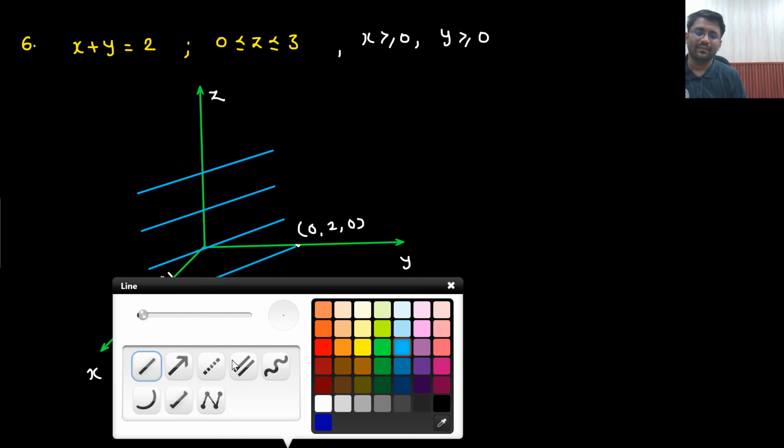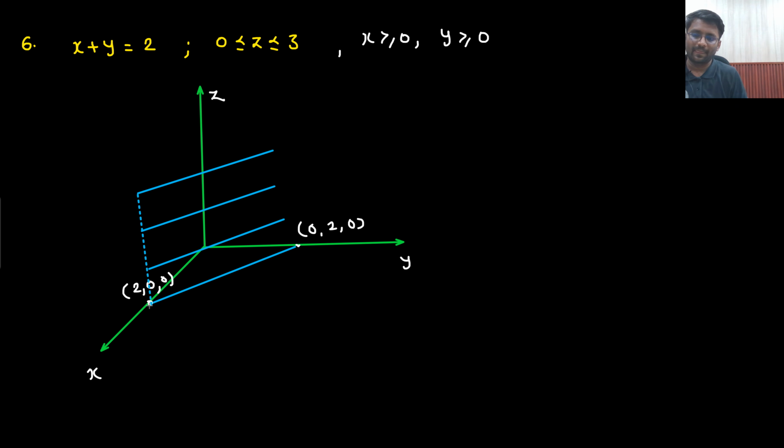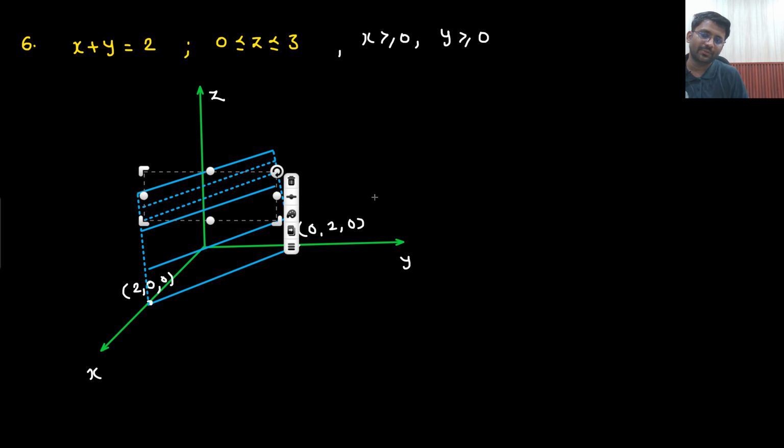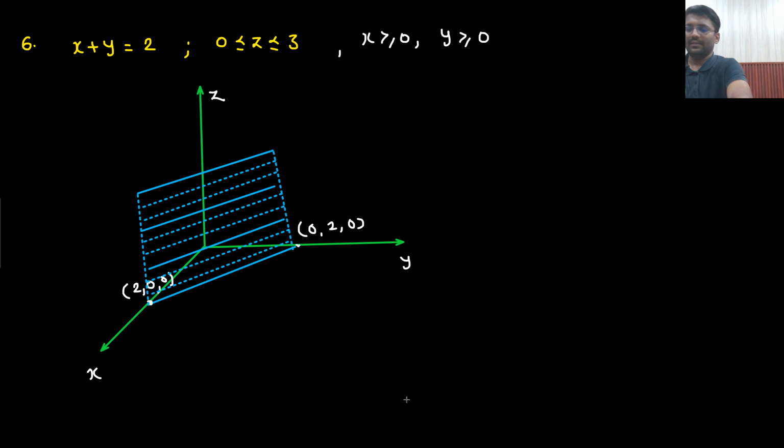So isn't it a plane? Yes sir, it is a plane only, right? Are you able to understand this point? It is simply a plane only. I hope you are able to visualize. This is your coordinate system, right? So coordinate system, if I need to talk about, this is your z-axis, this is your y-axis, and this is your x-axis.